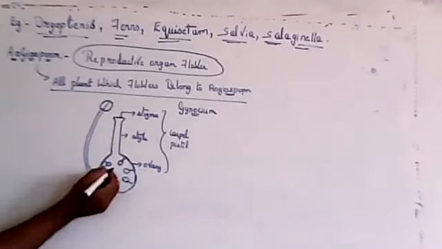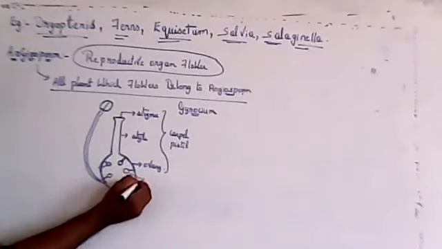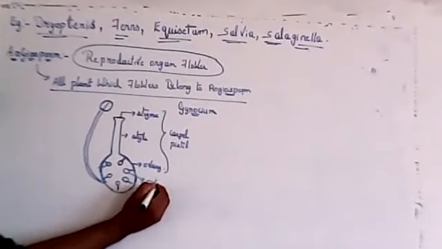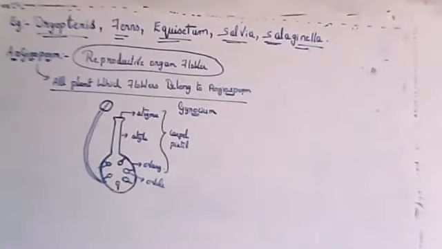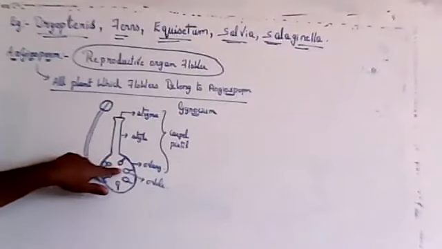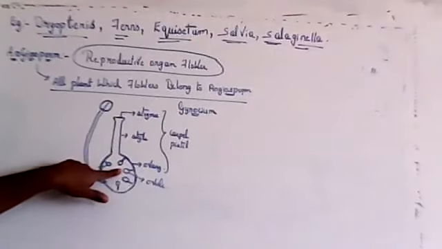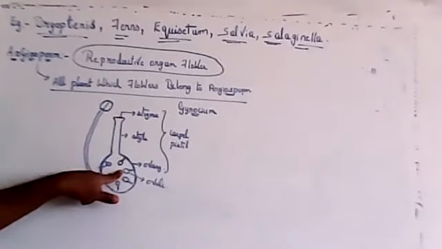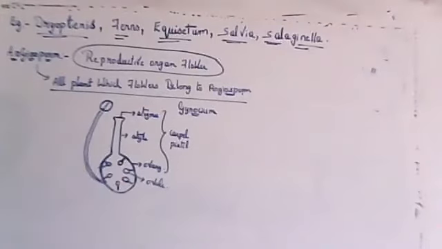The egg will be produced inside the ovule. The sperm has to travel through the stigma, style, then the ovary, and finally enter the ovule. Inside the ovule you will find the egg.